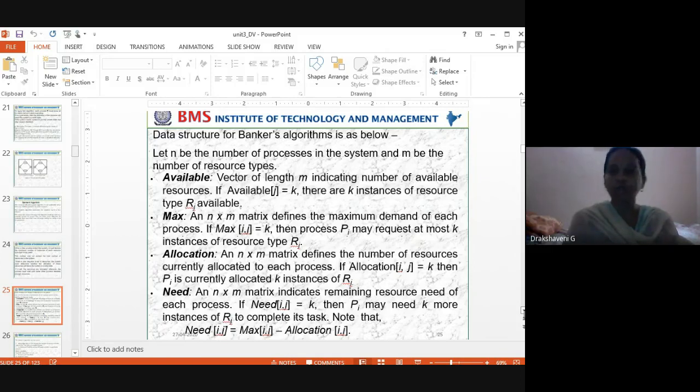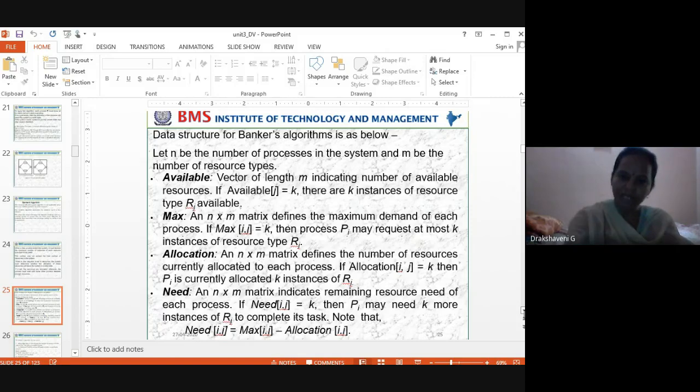If Need[i, j] equals k, then Pi may need k more instances of Rj to complete its task. Need[i, j] equals Max[i, j] minus Allocation[i, j]. This will be clear when we take an example.